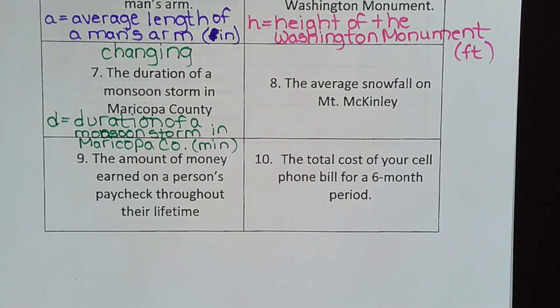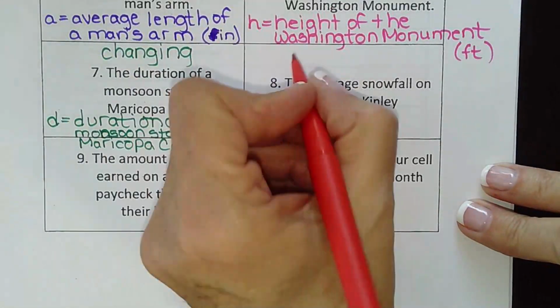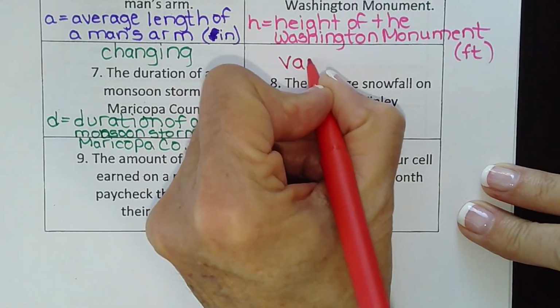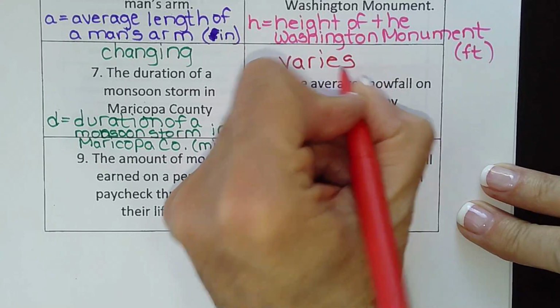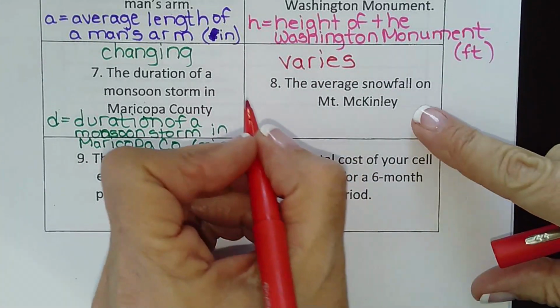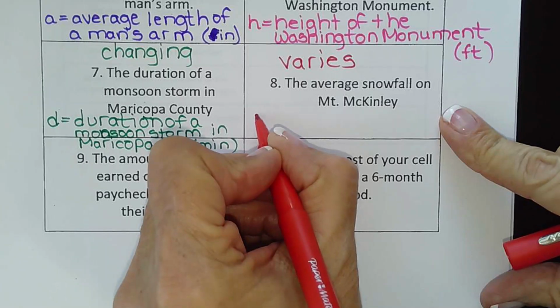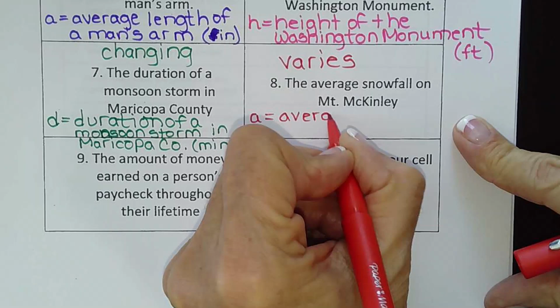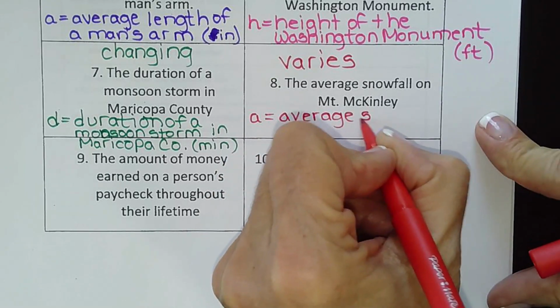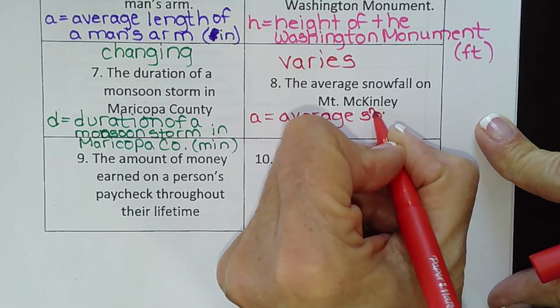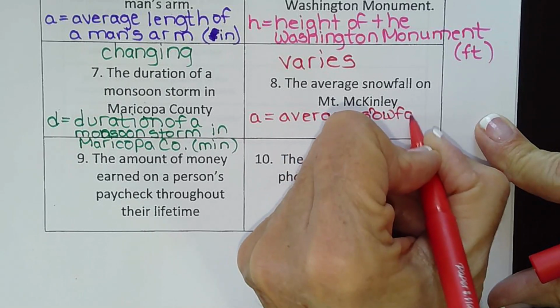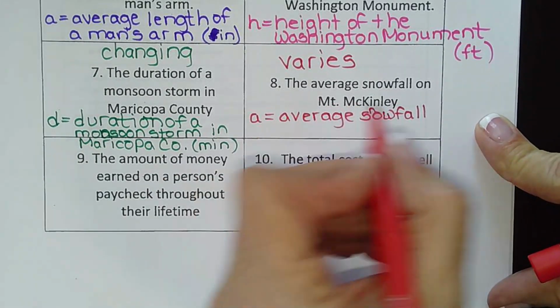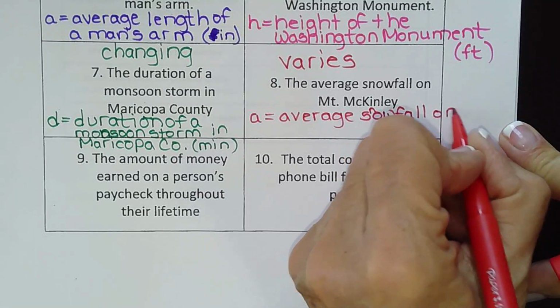So I would definitely call this one changing or varies. I'm going to write varies on this. It's a little bit shorter to write. So average snowfall. So A equals average snowfall. Geez, I can tell it's been a while since I've written snowfall on Mount McKinley.